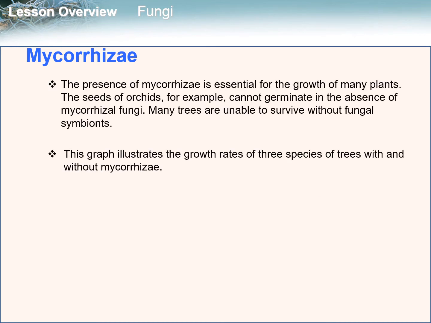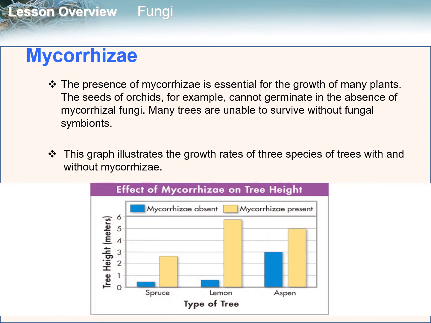The presence of mycorrhizae is essential for the growth of many plants. The seeds of orchids, for example, cannot germinate in the absence of mycorrhizal fungi. Many trees are unable to survive without fungal symbionts. This graph illustrates the growth rates of three species of trees, with and without mycorrhizae. As you can see in the graph, it has a great effect on the growth of the three species of trees, the spruce, lemon, and aspen. And lemon, it has the greatest effect.